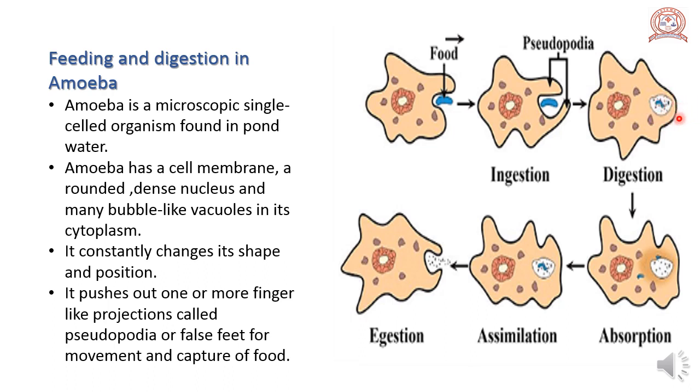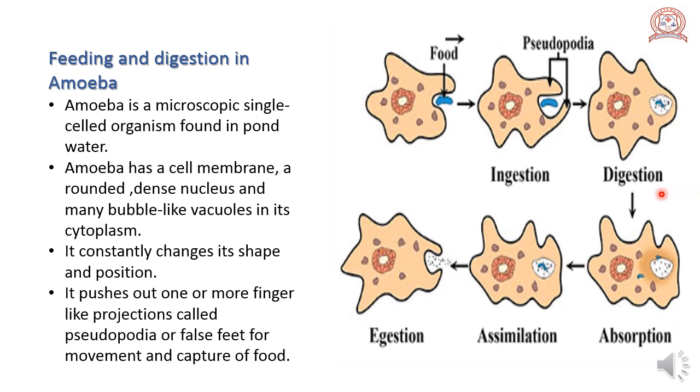It contains digestive juices which help the breakdown of food particles into simple substances. This process is called digestion.